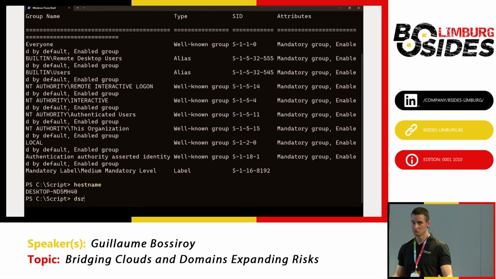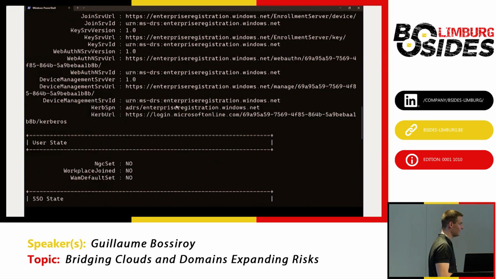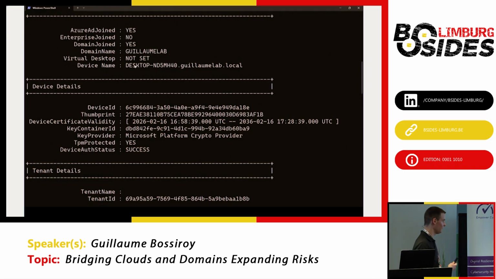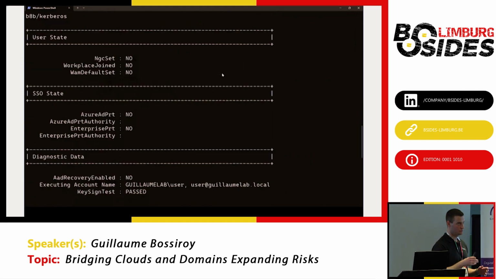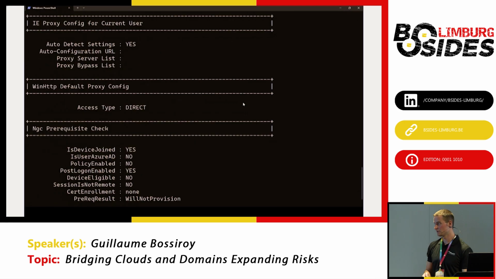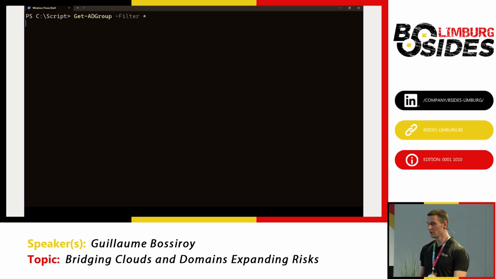I'm on a standard user workstation, which has been hybrid Azure AD joined, and SSO is not enabled in that case, but we can imagine that single sign-on would be enabled in a hybrid environment to allow users to use their on-premises identity to connect to cloud resources without having to enter their credentials again.